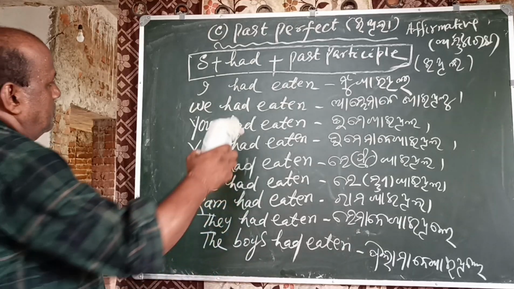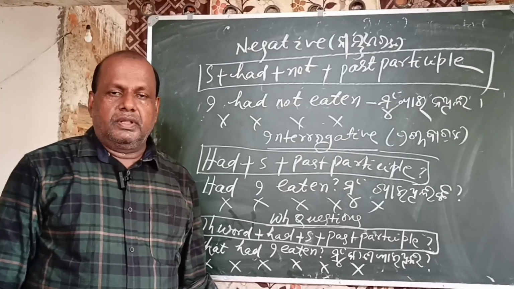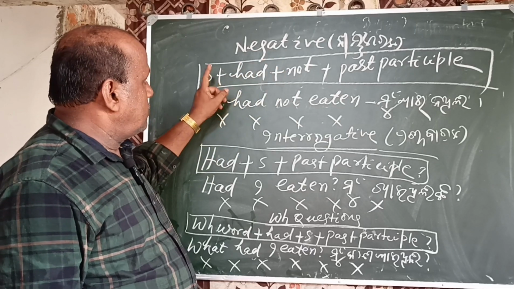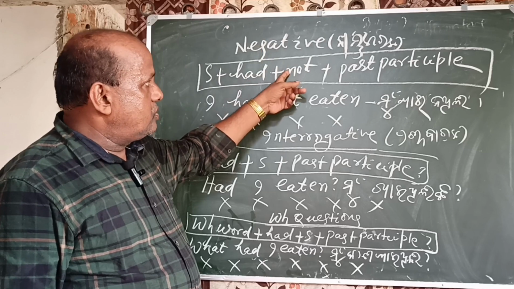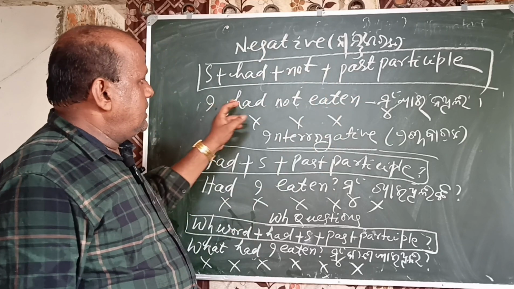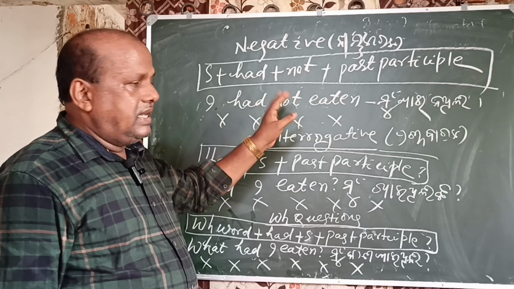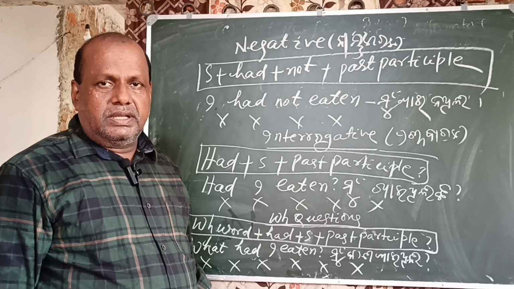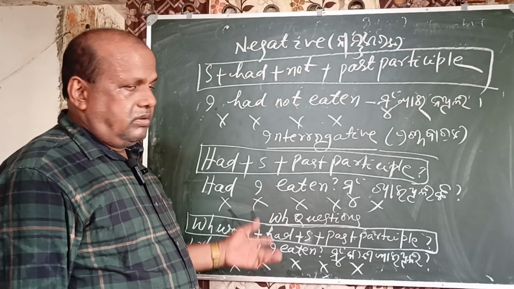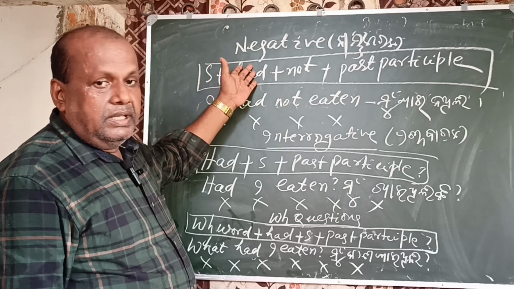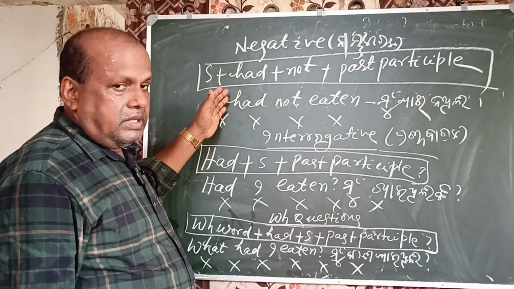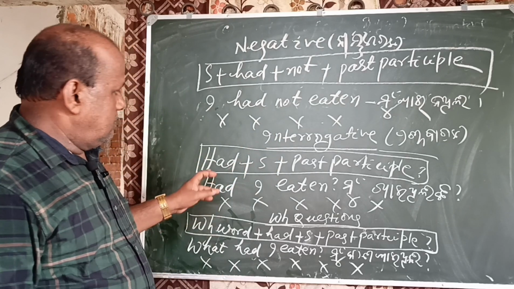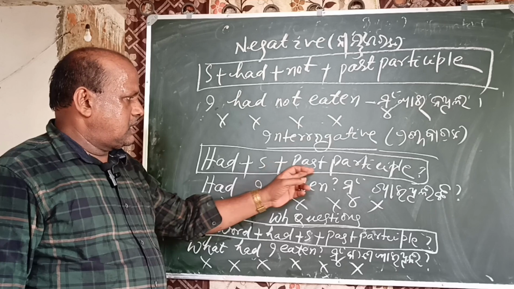I am going to write on the blackboard the negative form of past perfect tense. The pattern is subject plus had plus not plus past participle form. I had not eaten. We had not eaten, you had not eaten, he had not eaten, she had not eaten, Ram had not eaten, they had not eaten. In this way, the negative form of the past perfect tense would be used. The interrogative form pattern is had plus subject plus past participle.